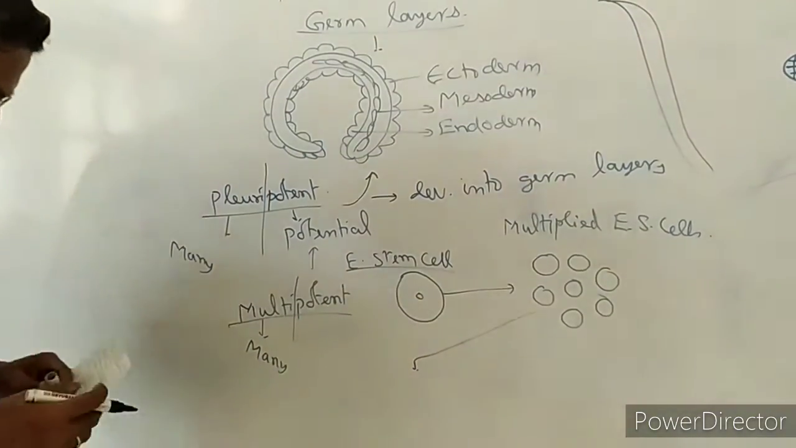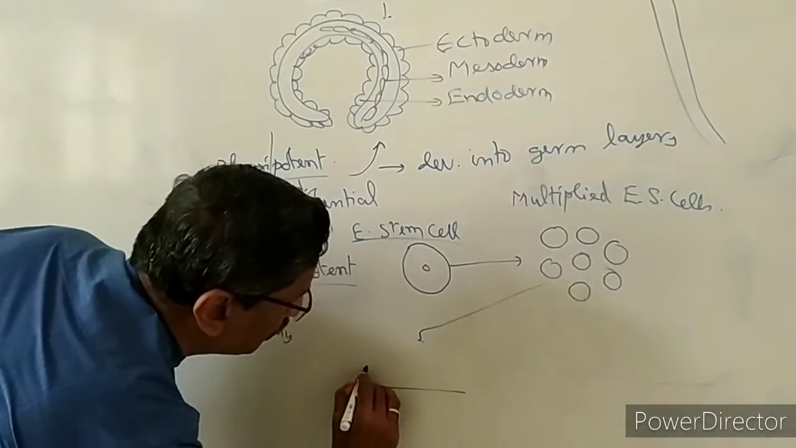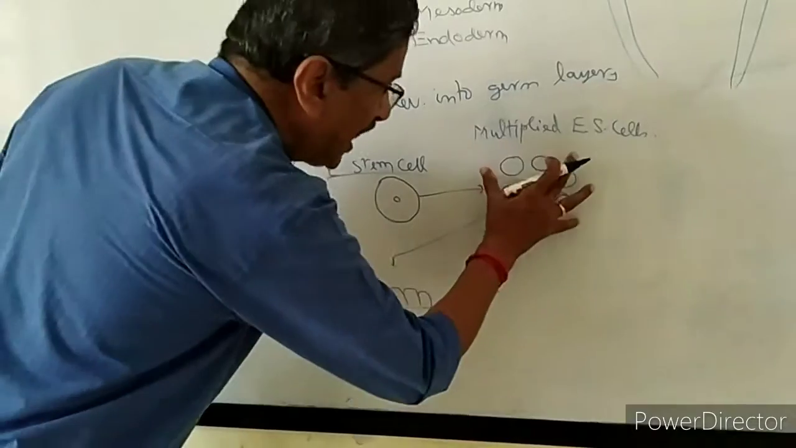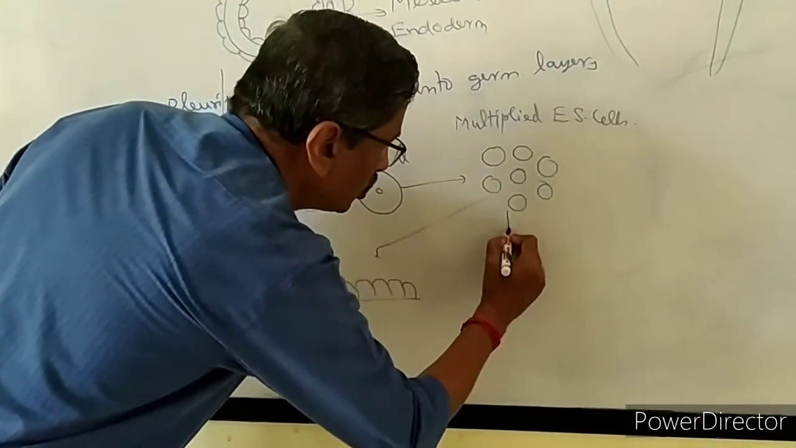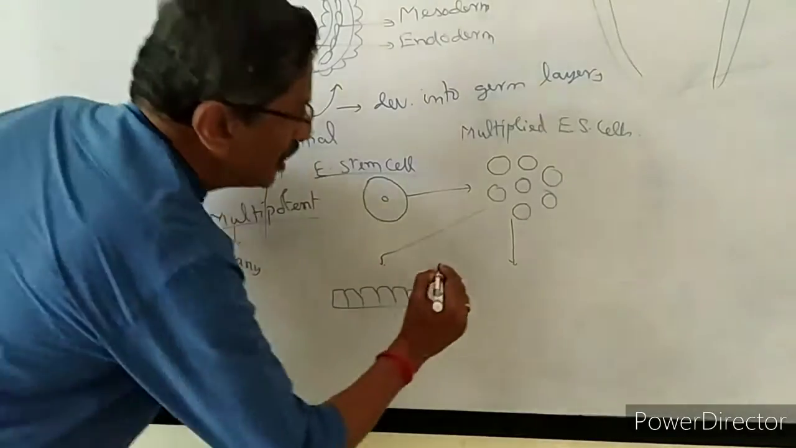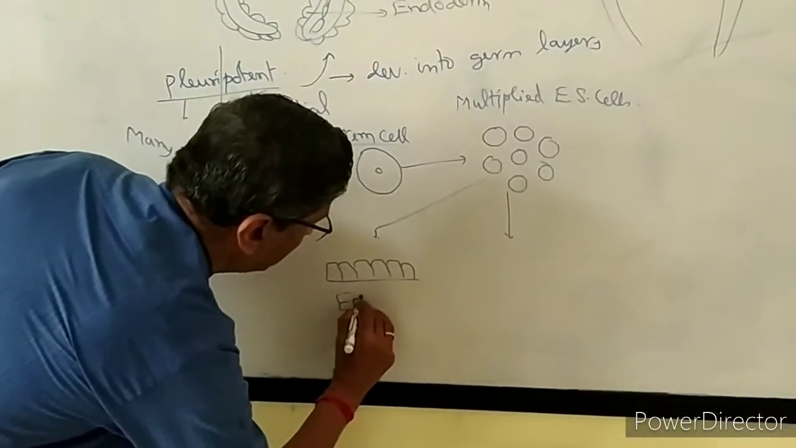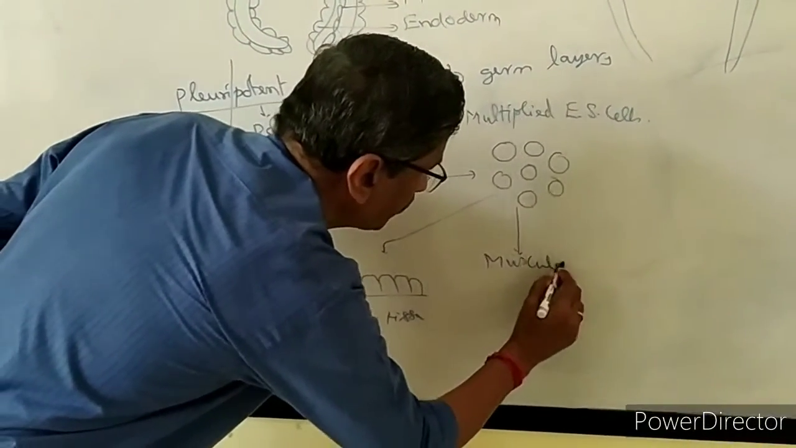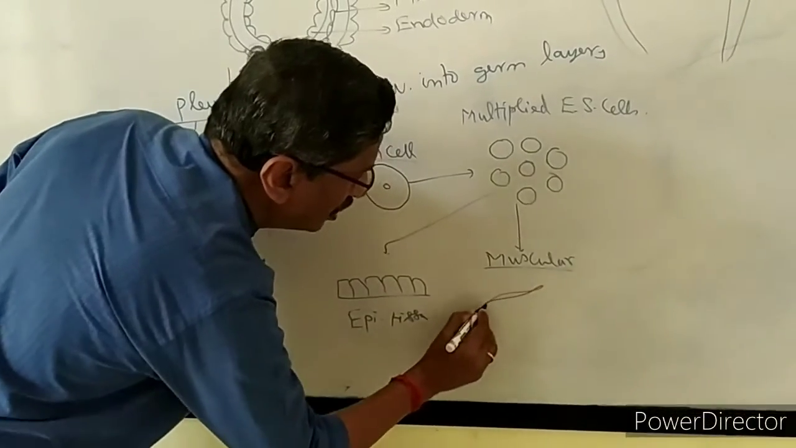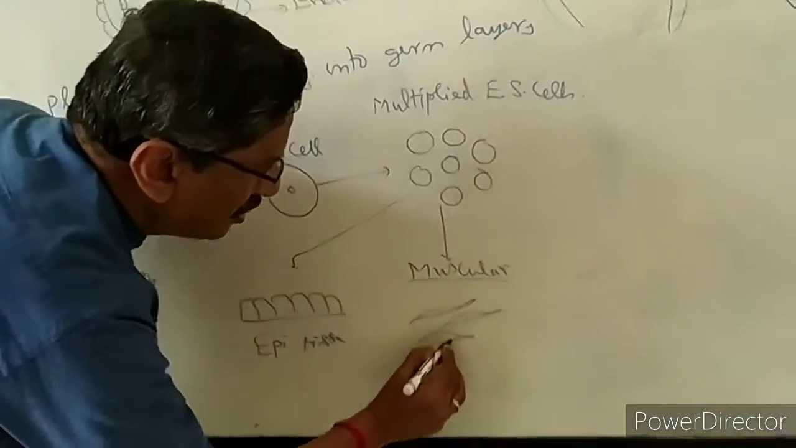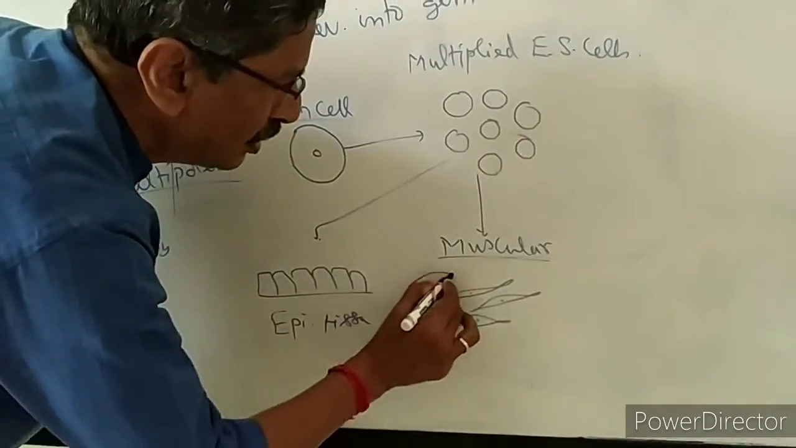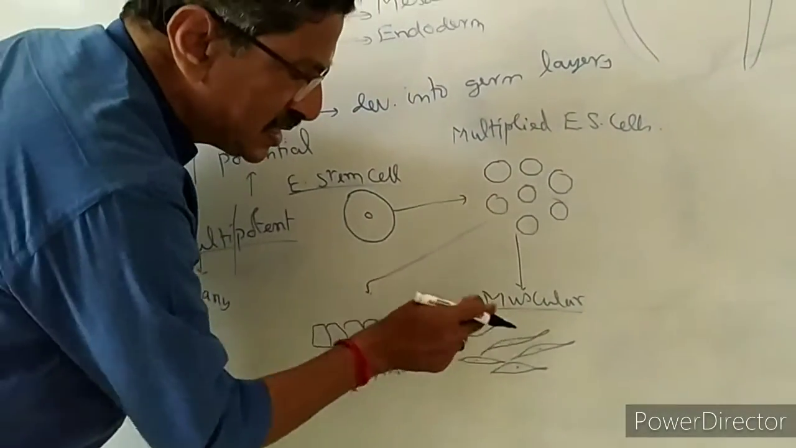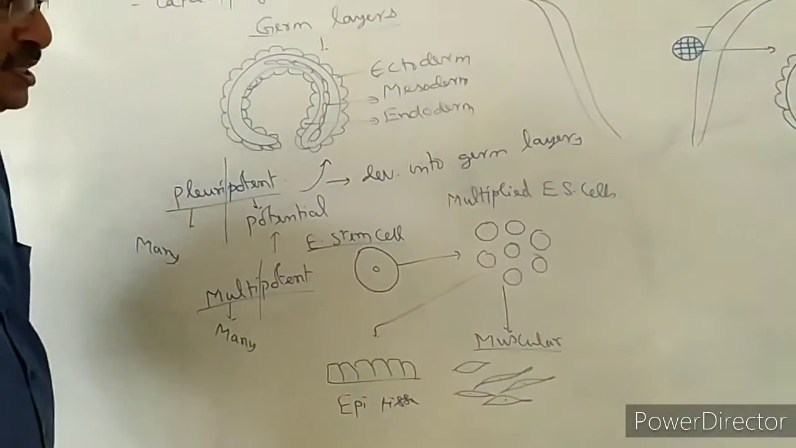So one group of cells will develop into epithelium. Suppose the epithelium is damaged, the epithelium will become all right. From the same embryonic stem cells, another group will develop into muscular tissue. Now this is epithelial tissue, and the next one is muscular tissue. For example, these are all muscle cells. Suppose one particular muscle in our body is damaged and a lot of cells are crushed. Now we can put in these cells, and they change into muscular cells.